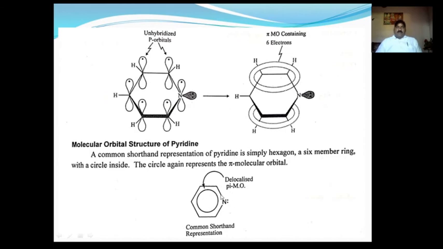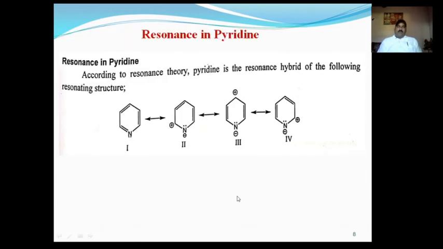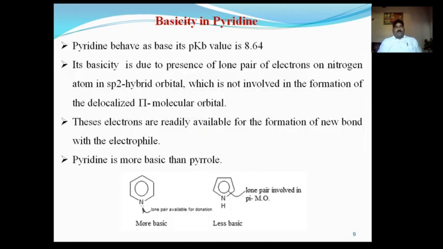Now the ring represents the delocalization of the 6 pi electrons, while the pair of electrons in the sp2 hybrid orbital of nitrogen lies outside the plane and is not involved in the ring. Now this is the resonance in pyridine. Pyridine forms 4 resonance structures. Now the next point, basicity of pyridine.